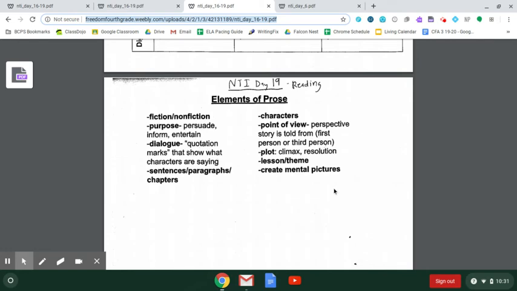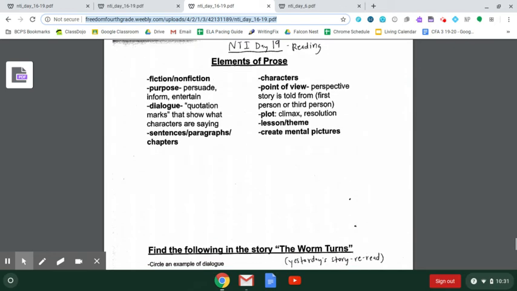We also know it could be second, but we don't really work with that in 4th grade. Prose has a plot. It has a rising action, climax, falling action, resolution, all those elements of plot. It has a lesson or a theme, and it can create mental pictures in your brain. So it's almost like as you're reading, you're having a mental TV show or movie going across your brain.